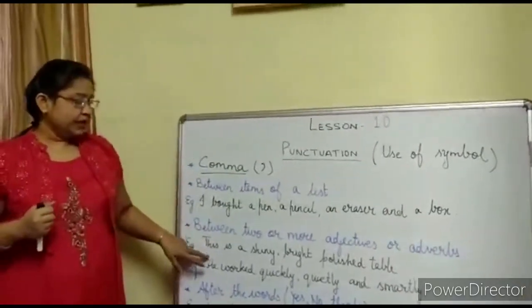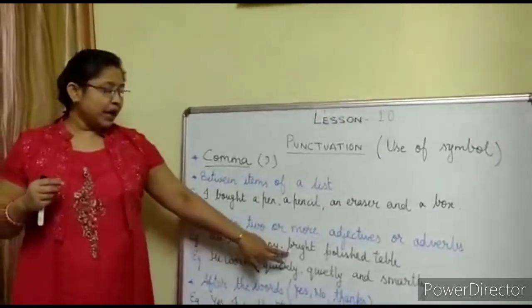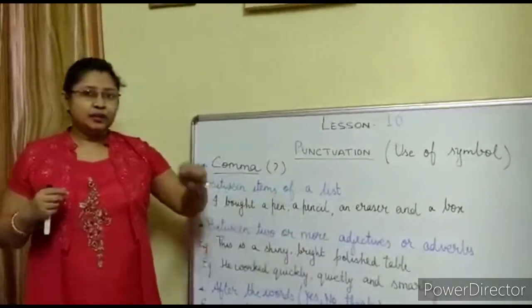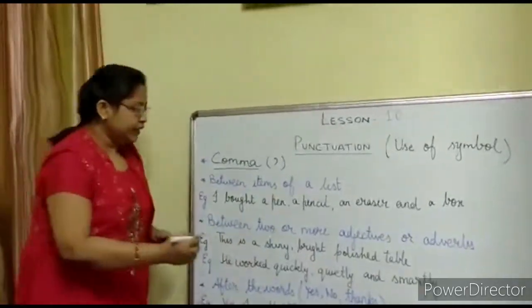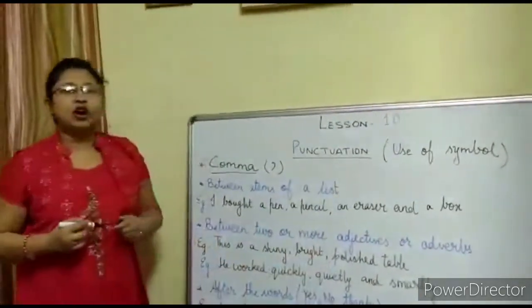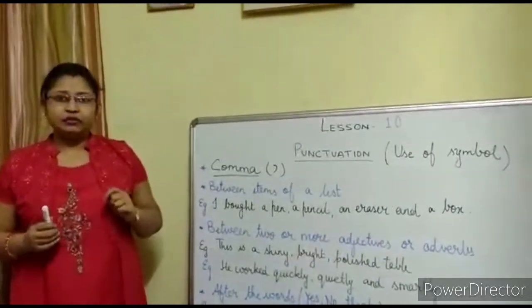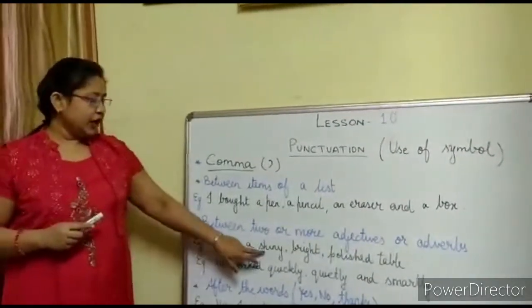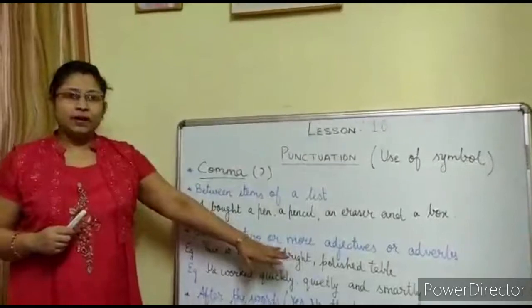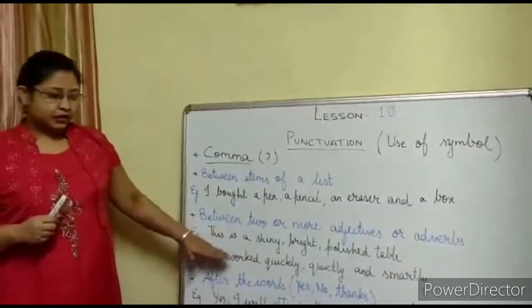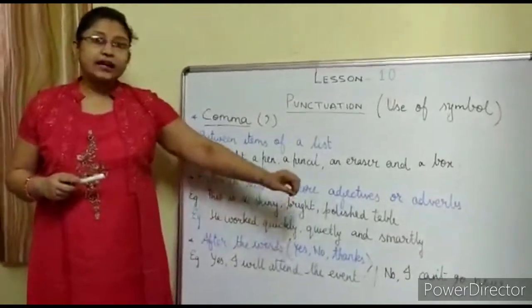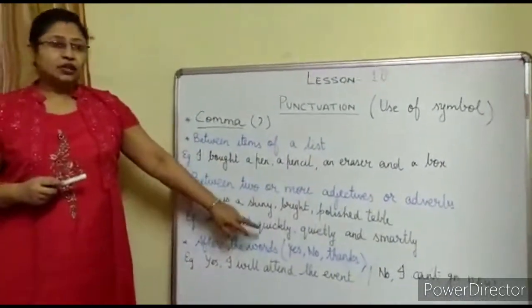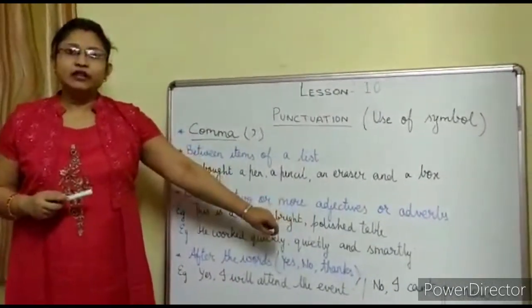For example, this is a shiny, bright, polished table. So here these are adjectives. To separate these adjectives, students, we are putting comma. Shiny, bright, we have given a comma. Now this is the adjective. Now see the adverb. He worked quickly, quietly and smartly. So again, to separate quickly and quietly, we have given a comma.